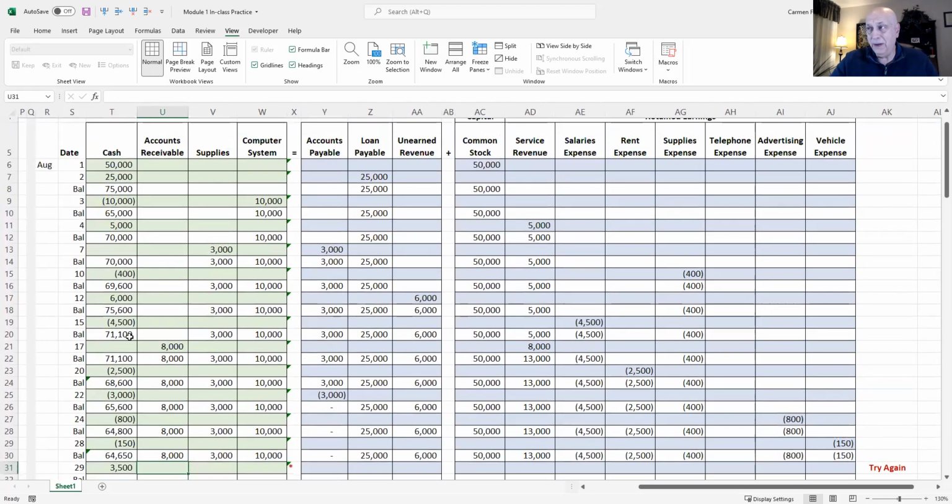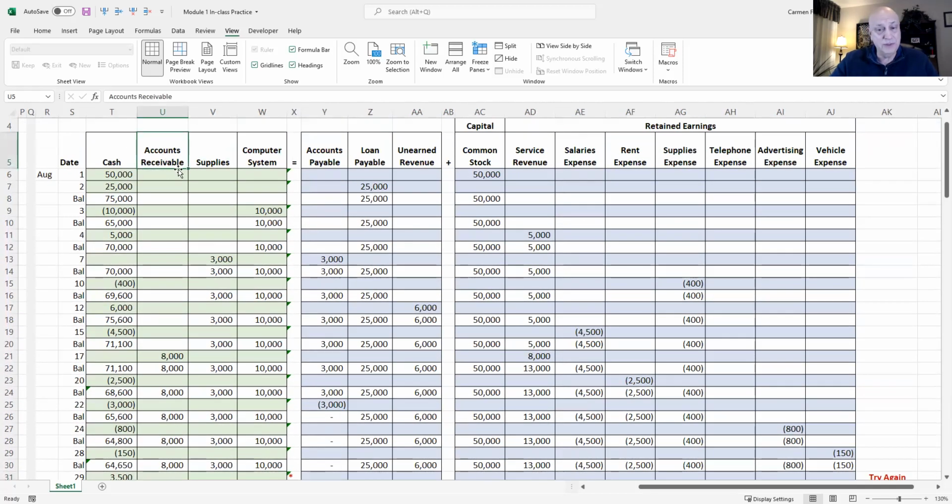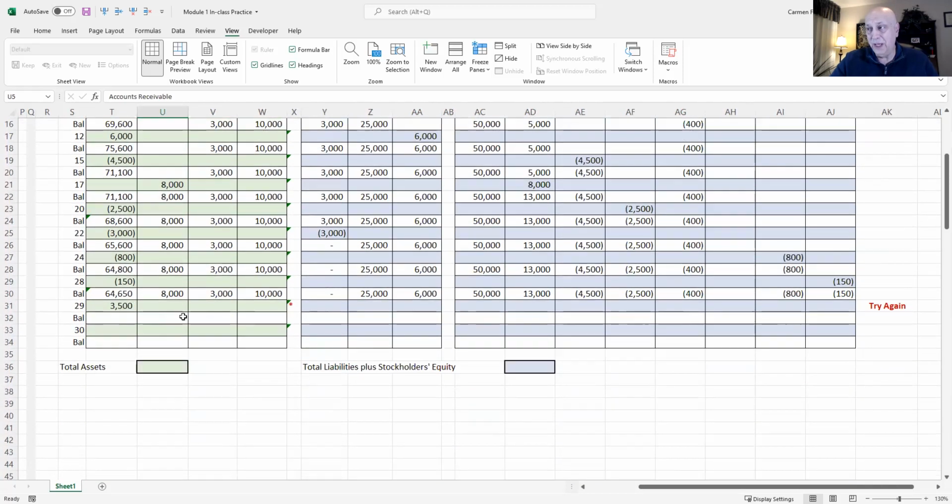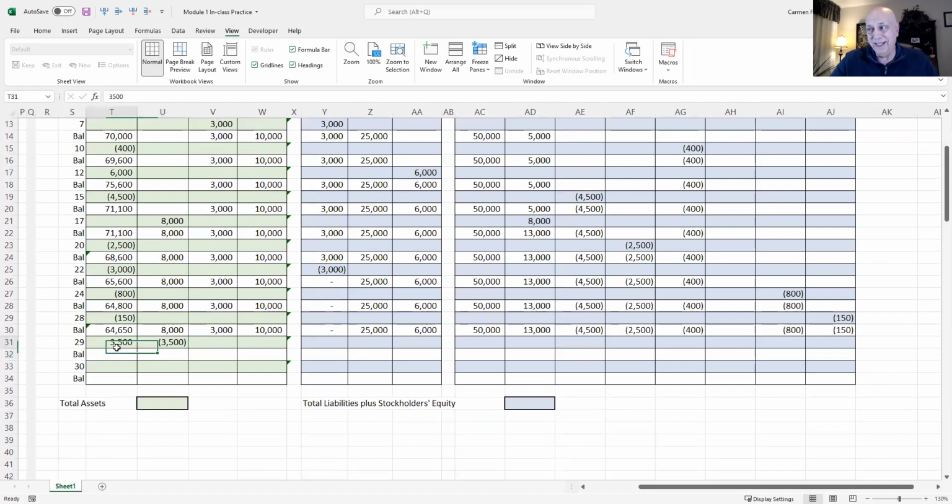And what's being paid off? The customer is paying off their accounts receivable balance. So we're going to show that decreasing by $3,500. So we have one asset increasing, cash, and one asset decreasing, accounts receivable. No impact on the other side of the equation because the net effect on this side of the equation is zero. $3,500 increase, $3,500 decrease, zero. So that's an innie and an outie. One's coming in, one's going out.